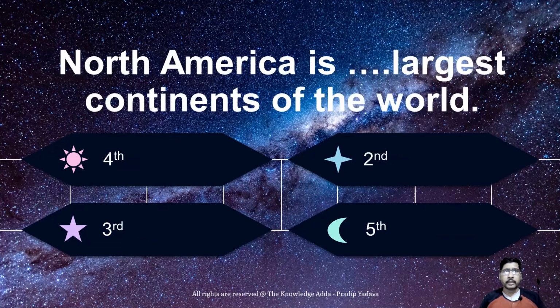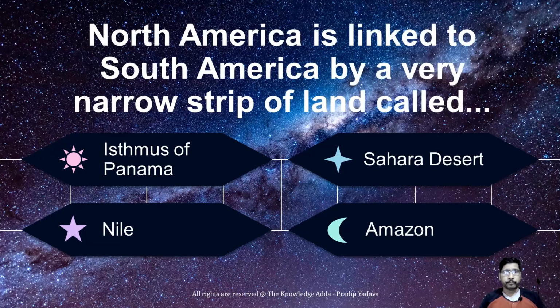North America is the third largest continent. The first is Asia, the second is Africa, the third is North America. North America is linked to South America by a very narrow strip of land called the Isthmus of Panama.